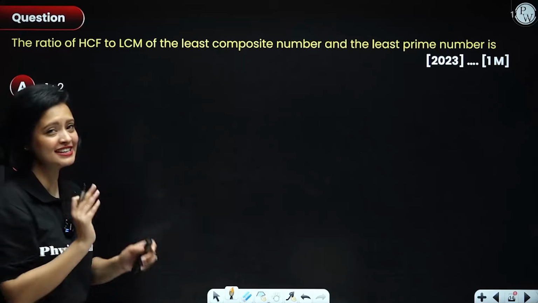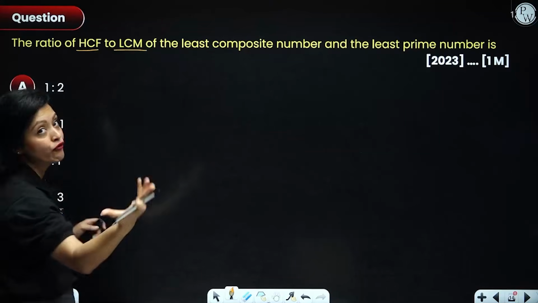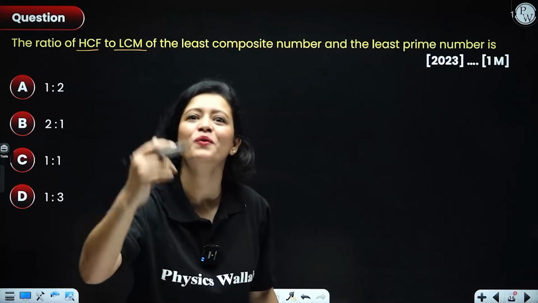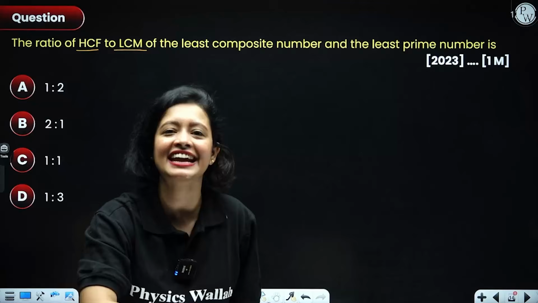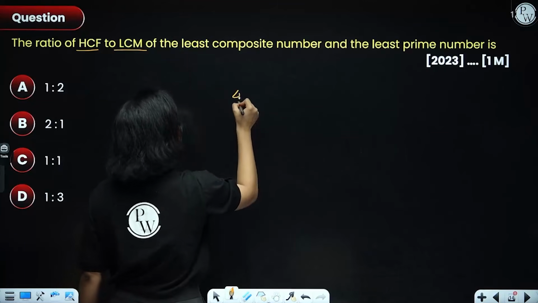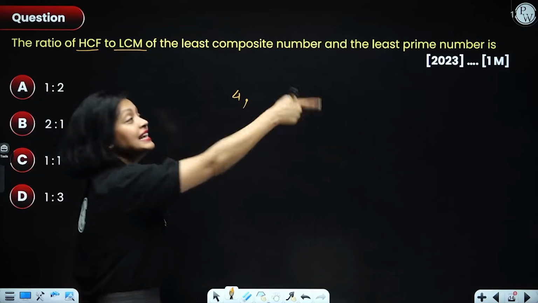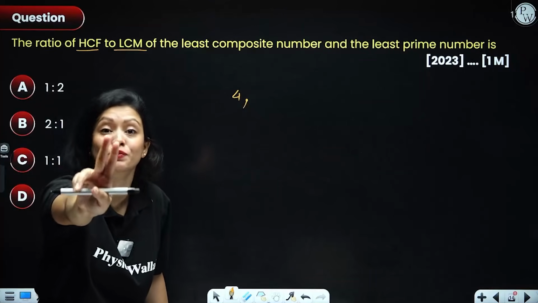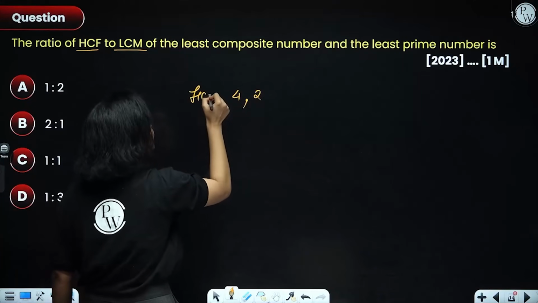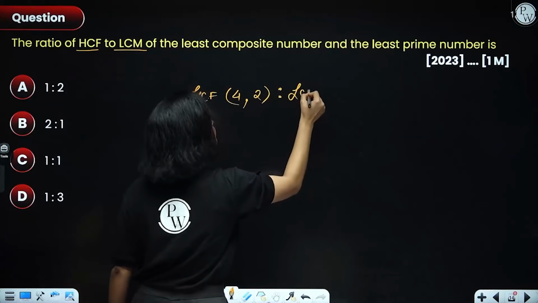Again, very easy, everyone. We have to find the ratio of HCF to LCM of what? Of the least composite number. What is the least composite number? We have studied it in the session. It is 4, right? So we have to find the ratio of HCF to LCM of the least composite number, which is 4, and the least prime number. Least prime number is 2. Please don't write 1, everyone. A lot of people make these kinds of silly mistakes and lose marks. So we have to find the ratio of this.